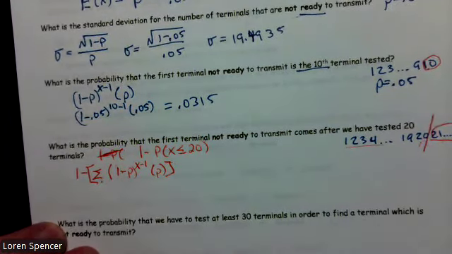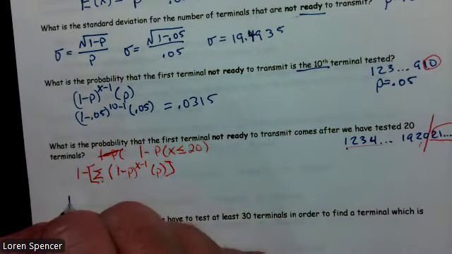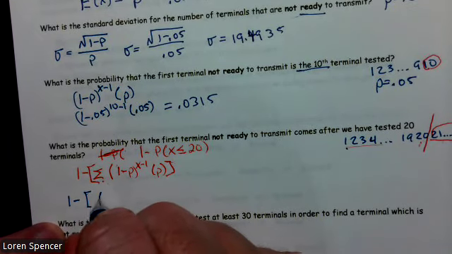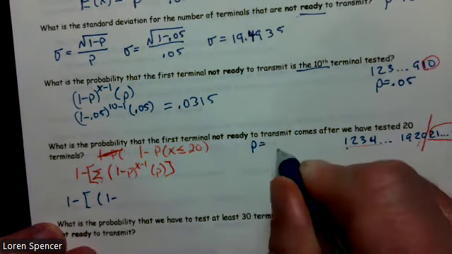When I plug in, I have to start with the lowest value, not circled. So 1 minus bracket, 1 minus our p-value, which happens to be 0.05.